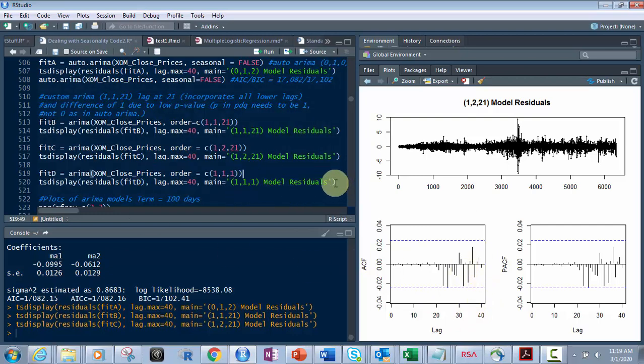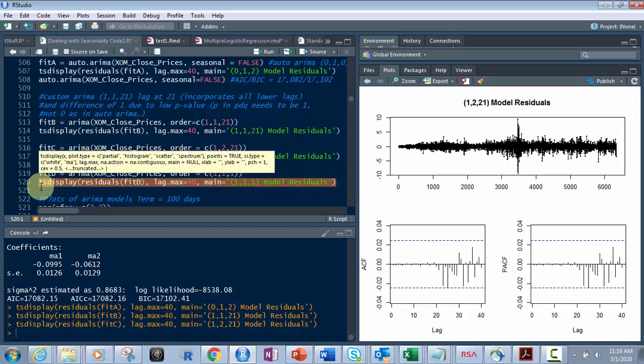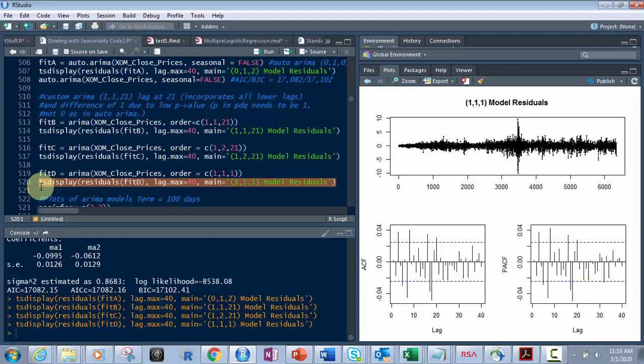And if I show you the display on the 1, 1, 1, Control Enter. And by the way, again, if you don't know, I'm using RStudio here to show you all this. See how all these points are out of bounds in 21? The 1, 1, 1 looks so much like the 0, 1, 2. They're not as accurate, but we'll show you that again in a minute here.